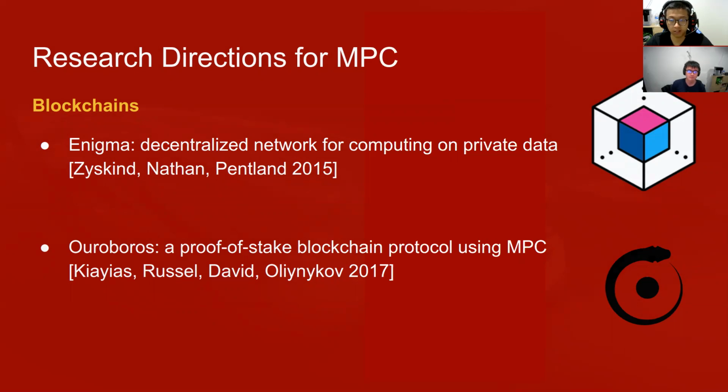This is basically an innovation on top of the general public blockchains, trading absolute transparency for privacy. Also, another team in 2017 developed the first provably secure proof-of-stake blockchain protocol, making use of MPC as well.